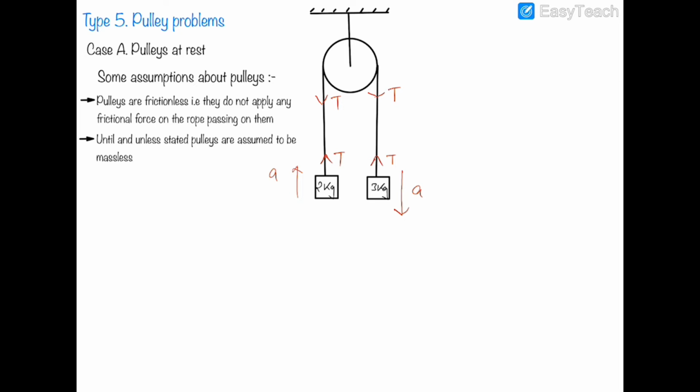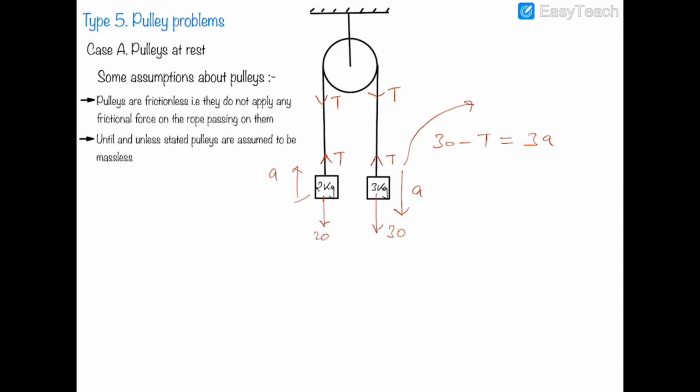Now if I imagine the free body diagram of the 3 kg block, there is a force mg which is 30, and a force mg which is 20 acting on the 2 kg block. I am writing the equation of the 3 kg block. It will be 30 minus T equals 3a.